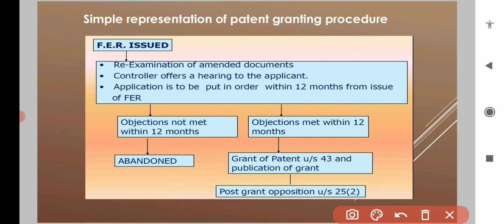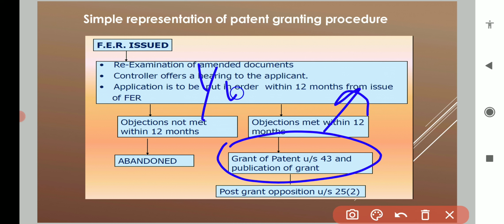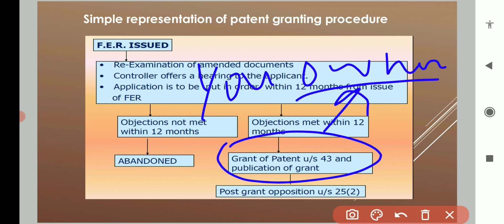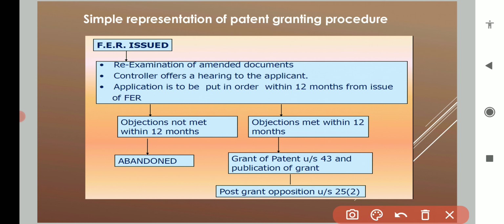Those oppositions will be dealt with by the patent authority. If there are no objections, the patent is granted, and now you are the owner of that patent, so you can use it accordingly.